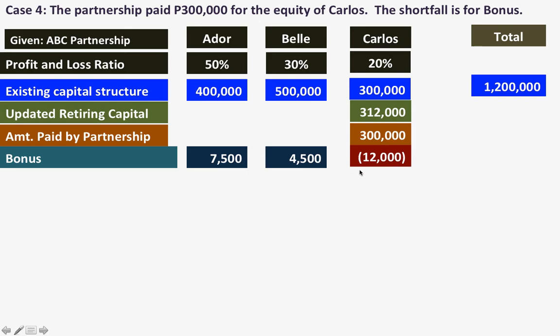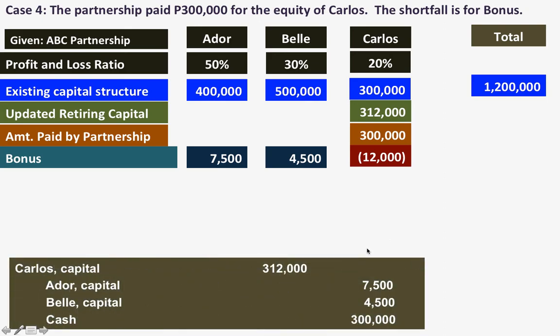So Carlos is the one shouldering the reduction from his capital. In this case, we have Carlos' capital 312,000. We increase Ador and Bell's capital on their share of bonus and then give cash of 300,000 to Carlos. So Carlos' capital has already been purchased by the partnership.